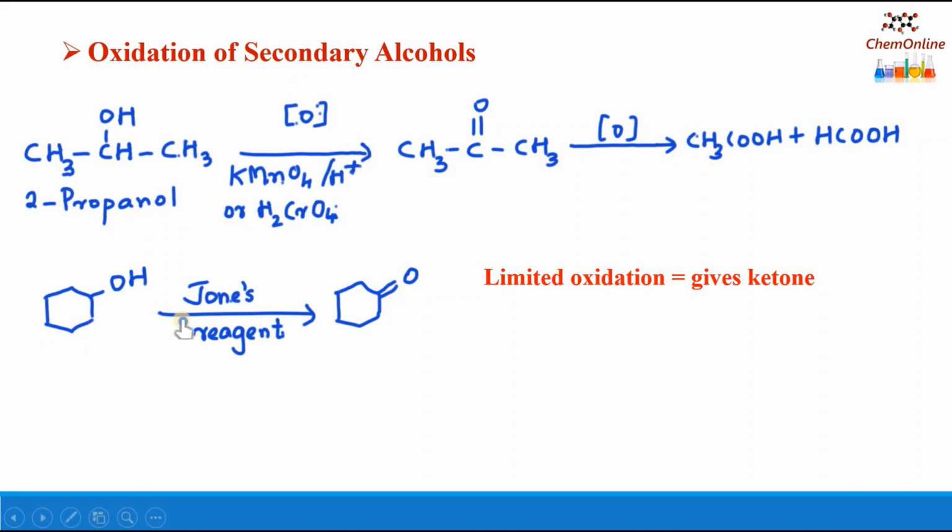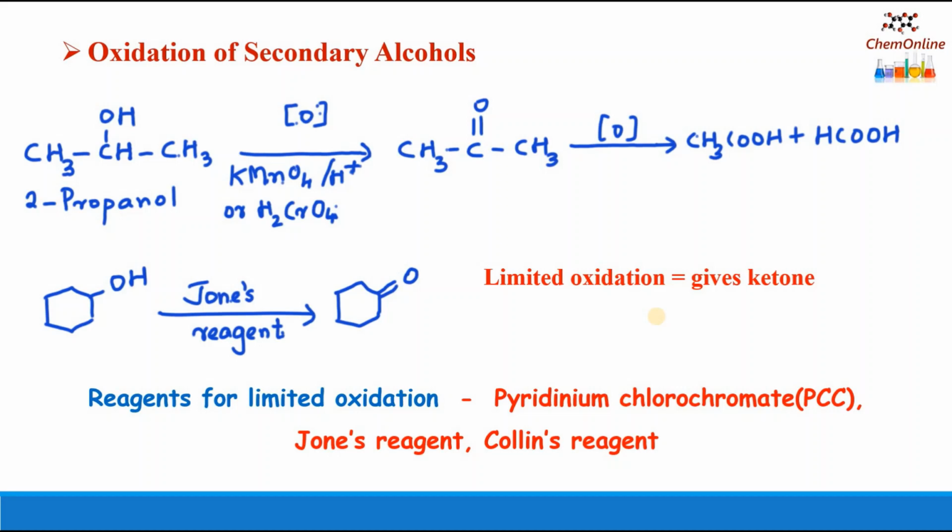Jones reagent is a solution of chromic acid in aqueous sulfuric acid. So if you are using Jones reagent, then we will get ketones in excellent yields. For example, cyclohexanol, when treated with Jones reagent at a controlled temperature, will get oxidized to cyclohexanone. So limited oxidation of secondary alcohols gives ketones.